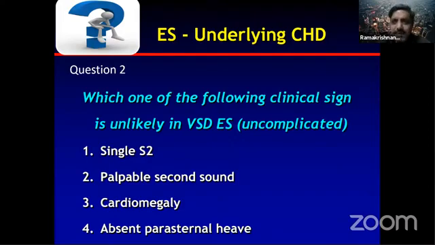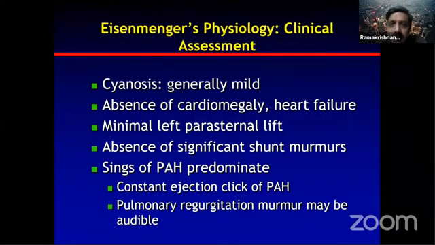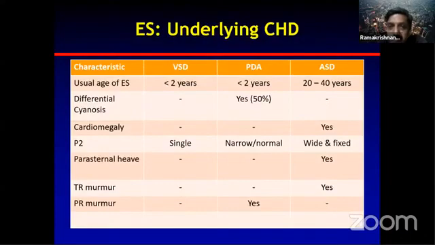In general, in Eisenmenger syndrome cyanosis is mild. There is absence of cardiomegaly or heart failure, and a minimal left parasternal lift will be there. There is absence of significant shunt murmurs or flow murmurs. Signs of PH predominate: a constant ejection click of PH will be there, and a pulmonary regurgitation murmur may be audible. This is a very important slide that you should know.